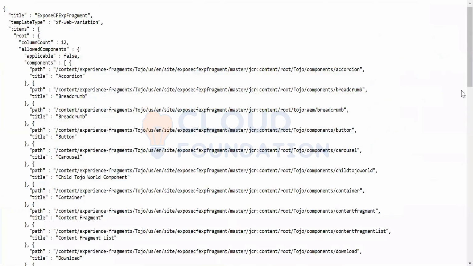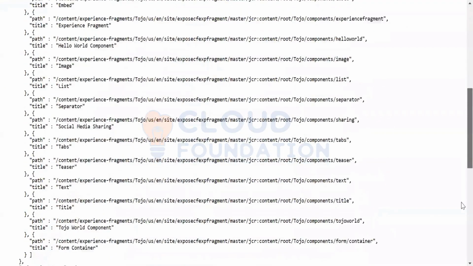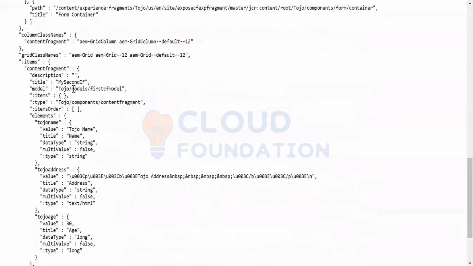You see, now it is appearing all good in the JSON format, and if you scroll down, it gives you the whole information. You see this is the Tojo name. You remember what the Tojo name was? Tojo address. The name that we gave inside the content fragment model, and these are the values that we inputted. You see Tojo name, this is the value that we inputted. It's a text, that's why it is appearing like this, Tojo address. Similarly, the Tojo age is 30.